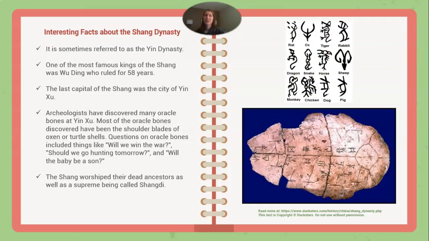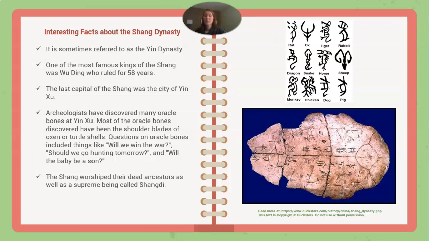Interesting facts about the Shang dynasty. It's sometimes referred to as the Yin dynasty. One of the most famous kings of the Shang was Wu Jing, who ruled for 58 years. The last capital of Shang was the city of Yinzhou. And then archaeologists have discovered many oracle bones at Yinzhou.